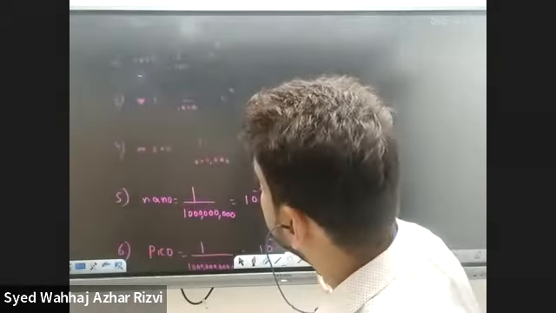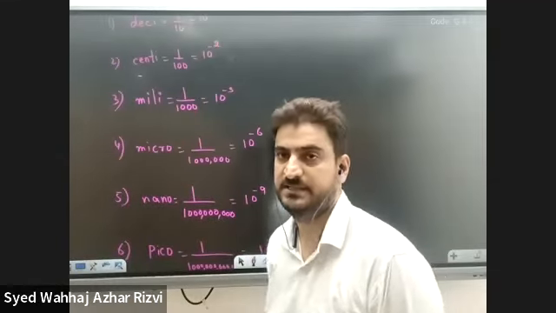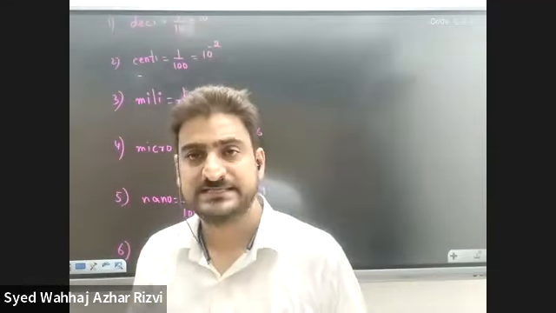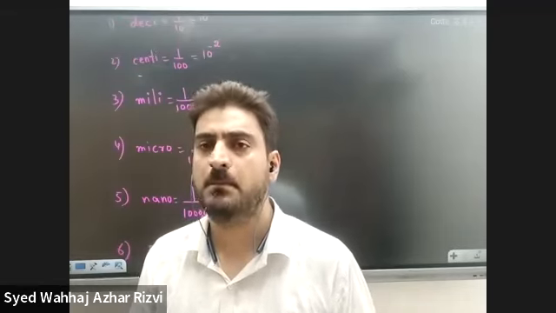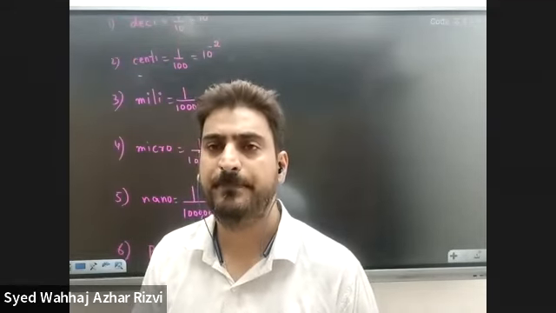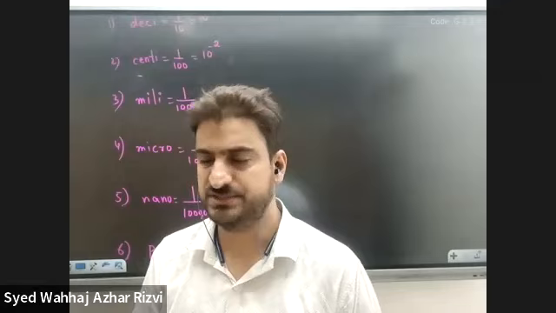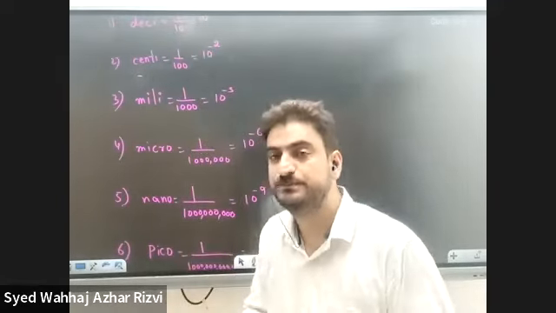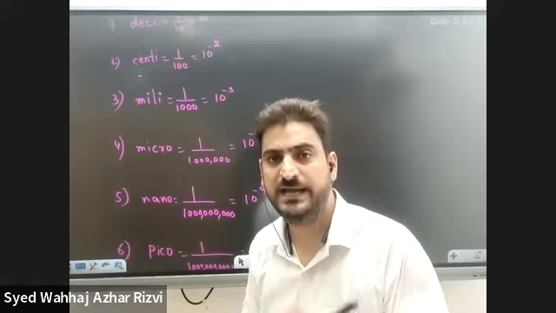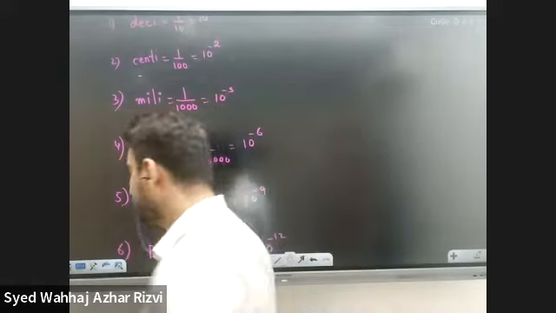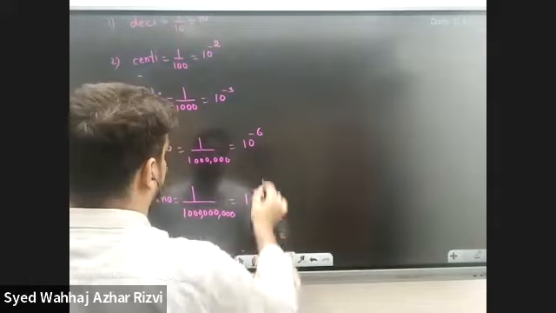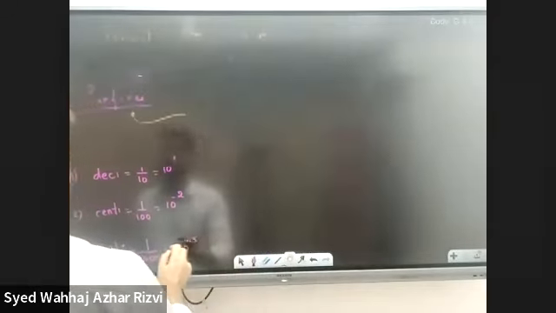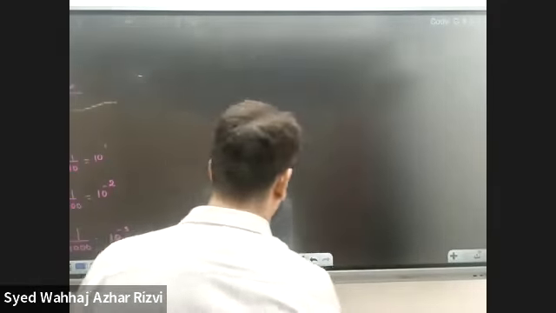These prefixes actually decrease the value of something. These deci, centi, milli, micro, nano, pico, femto, atto are basically dividing into pieces what we have. Then we have other prefixes which are actually increasing. Let's write them down as well.